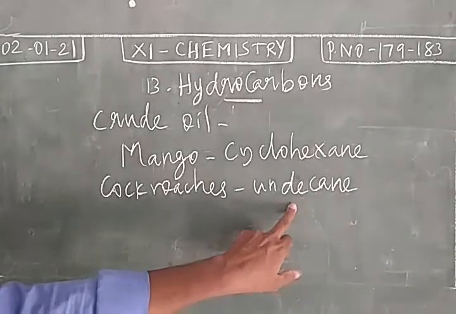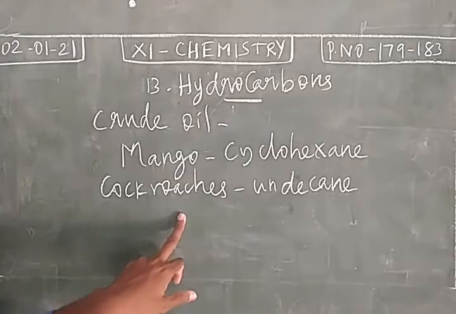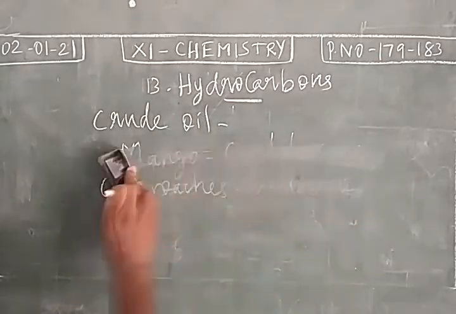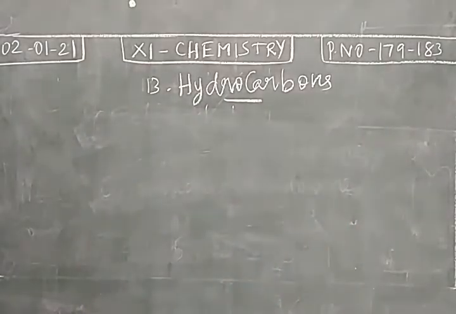This hydrocarbon attracts the opposite gender of its species. So in our day-to-day life we use many hydrocarbons. In this lesson we are going to study classification, nomenclature, isomerism, preparation, properties and uses of hydrocarbons.